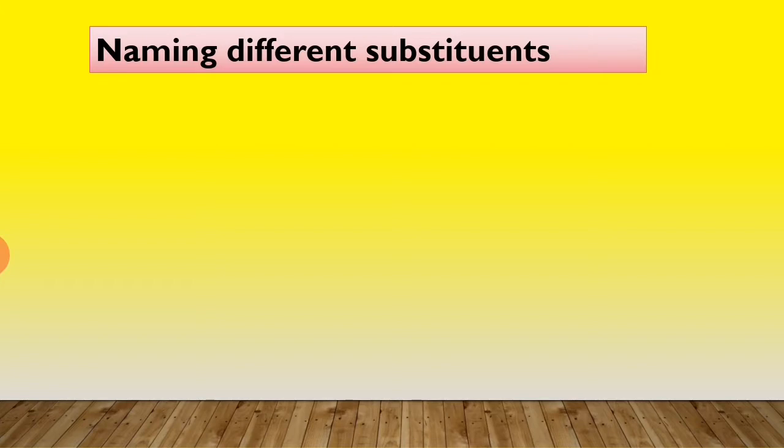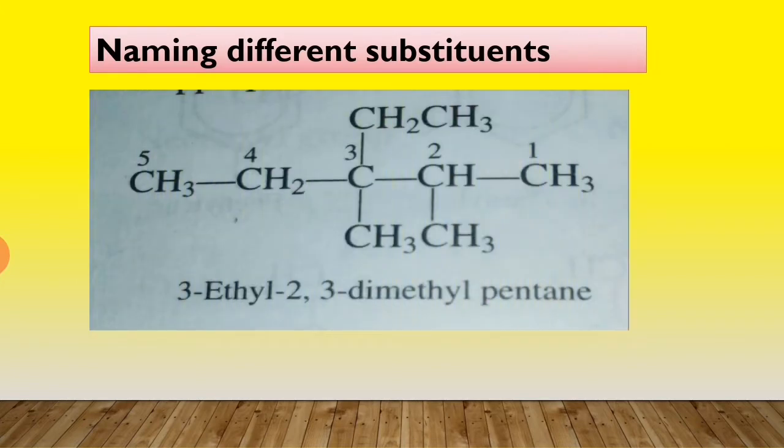Naming of different substituents. If two or more different substituents or side chains are present in the molecule, they are named in alphabetical order along with the appropriate positions. Example, 3-ethyl-2,3-dimethyl pentane.